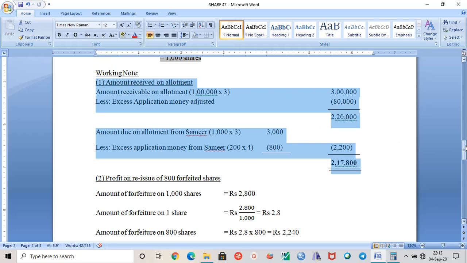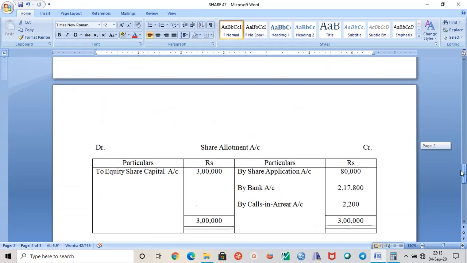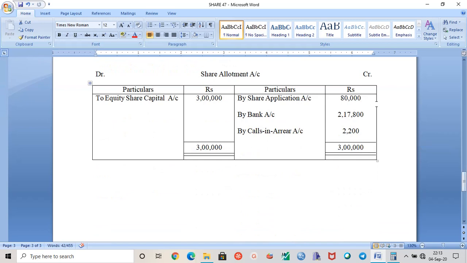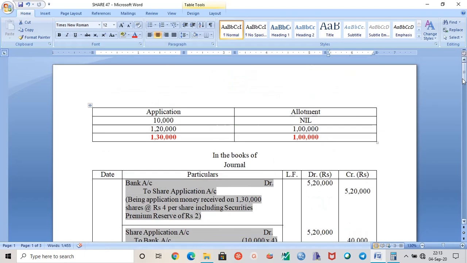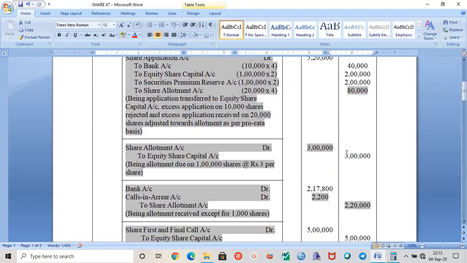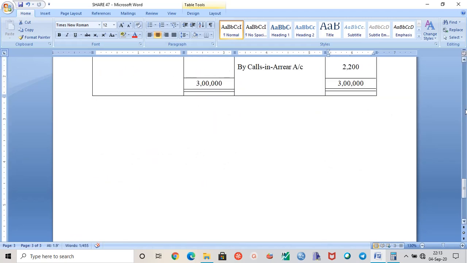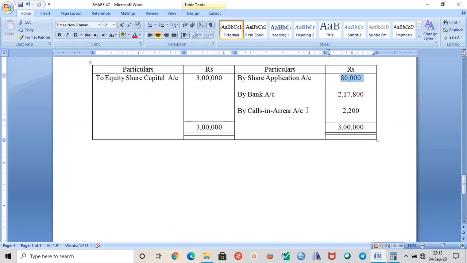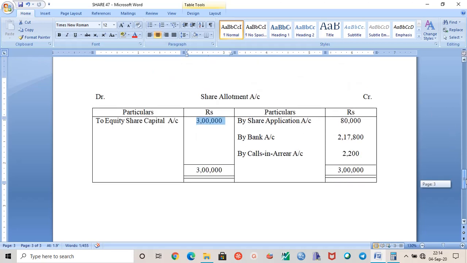Anyway, now we have to prepare this share allotment account, which you know already. So this excess application money, you can see here 80,000, has been transferred here first, and in this third entry you can see share allotment account debit to equity share capital account, amount is 3 lakh. Which is coming here, and when we receive the amount of money, it is mentioned bank account debit, calls in arrear account debit, to share allotment. So this is how you get the share allotment account, and share allotment account will be matched.